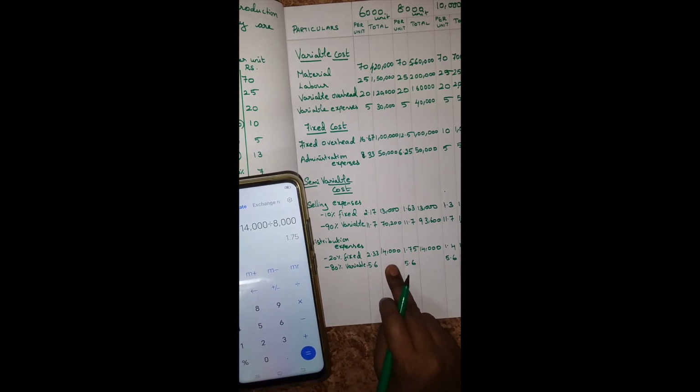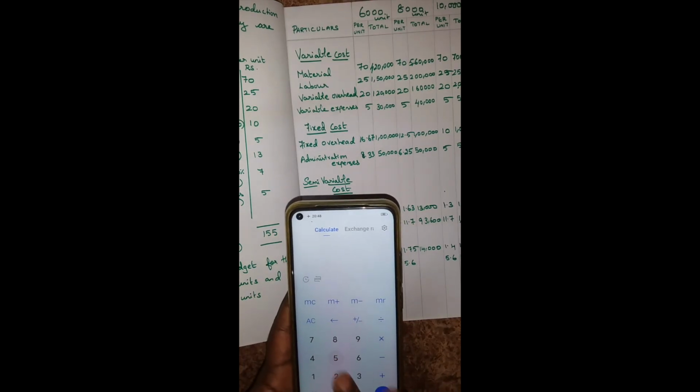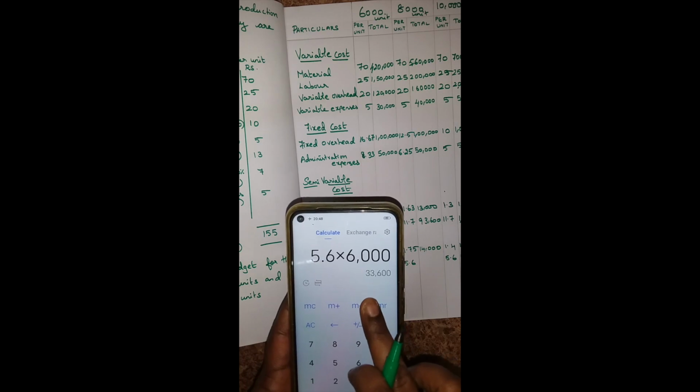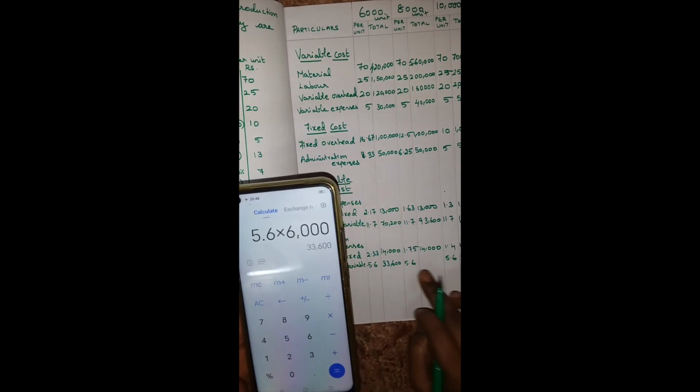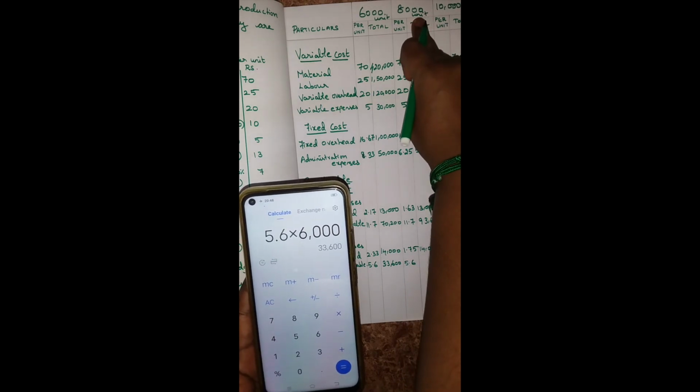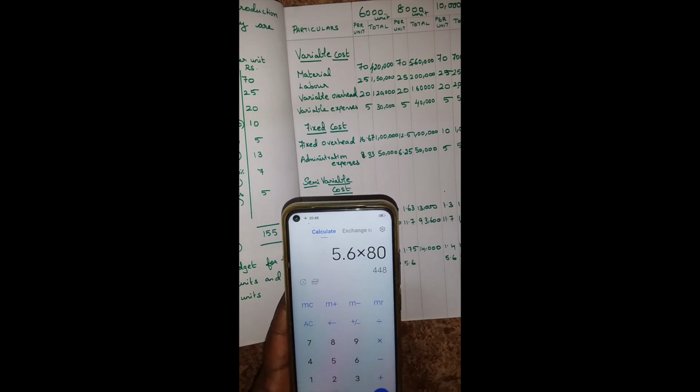How to find out the total? 5.6 into 6,000, you will get 33,600. Next one, 5.6 into 8,000, you will get 44,800.